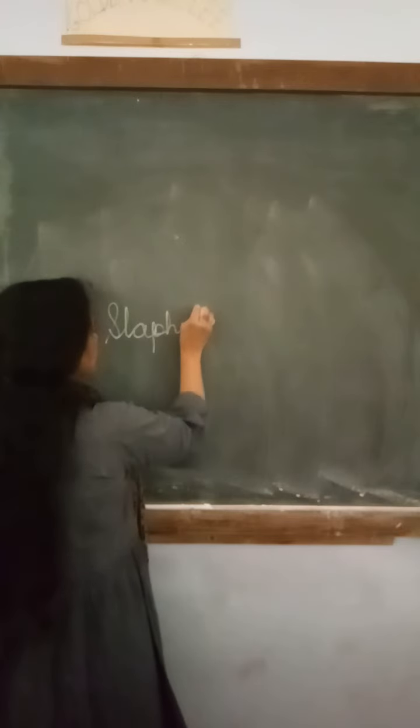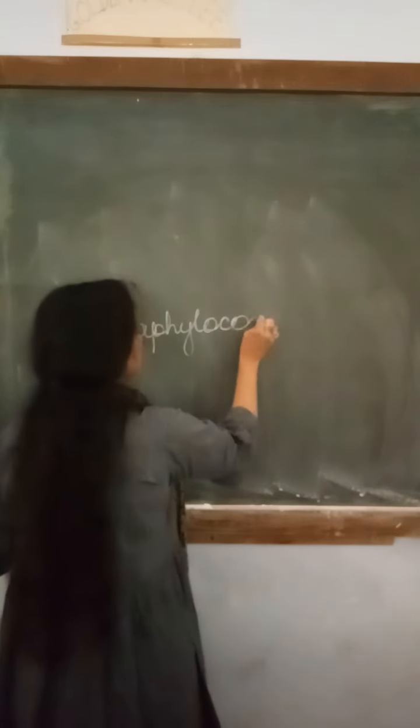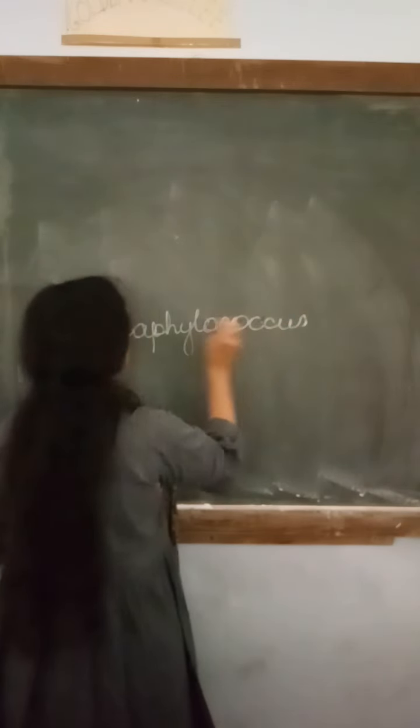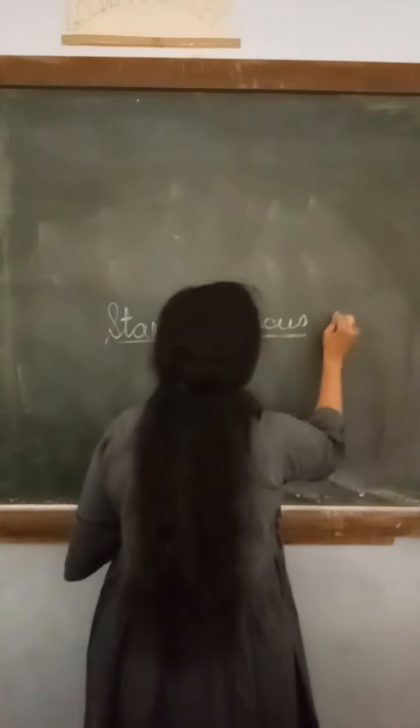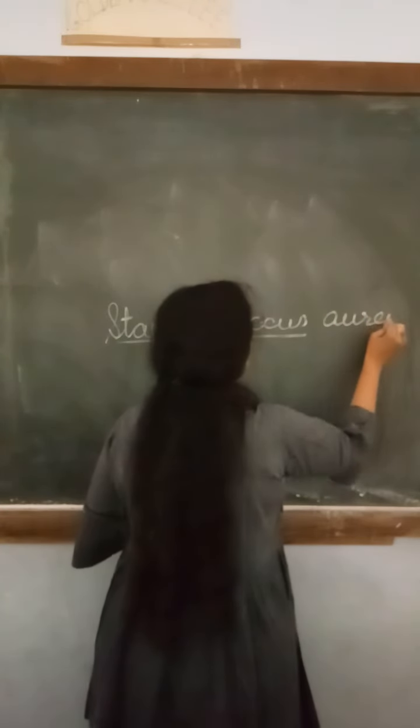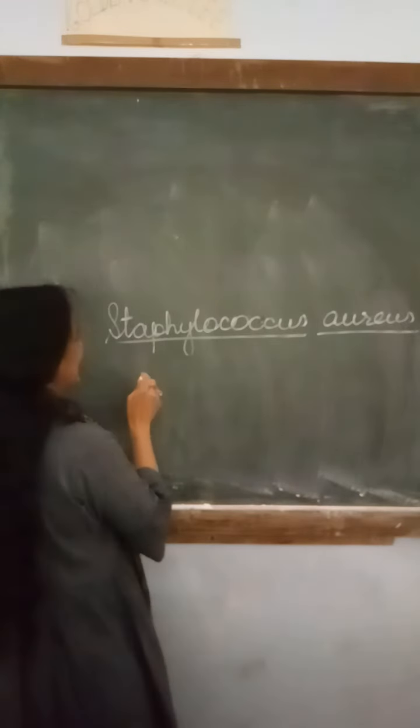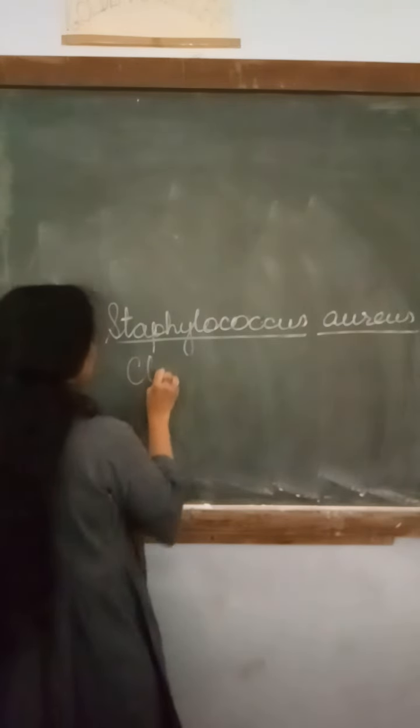Which organisms are we going to use in this? We are going to use test cultures of Staphylococcus aureus for aerobic bacteria, and then Clostridium.